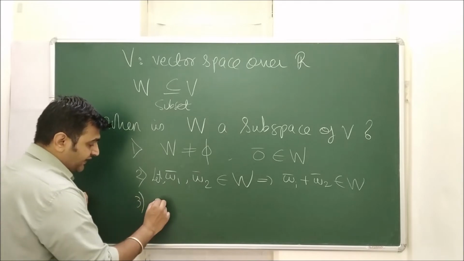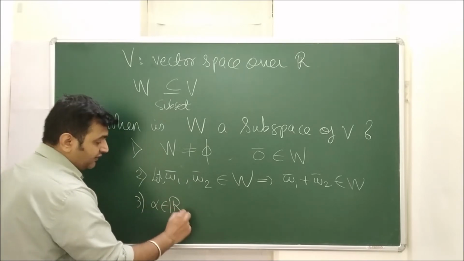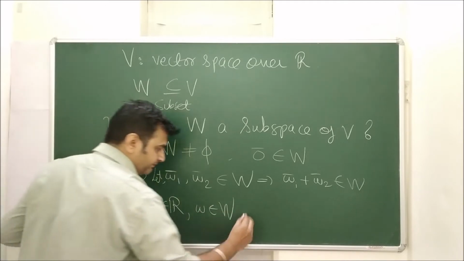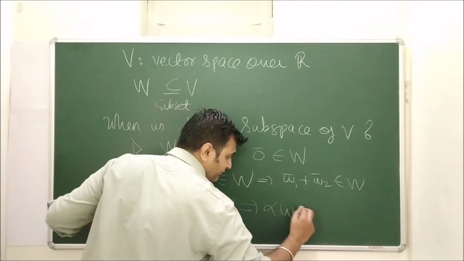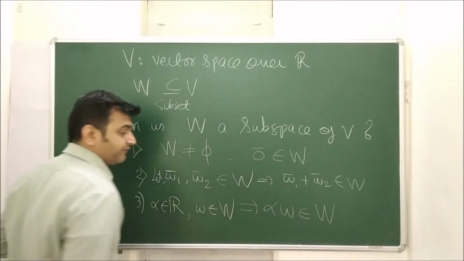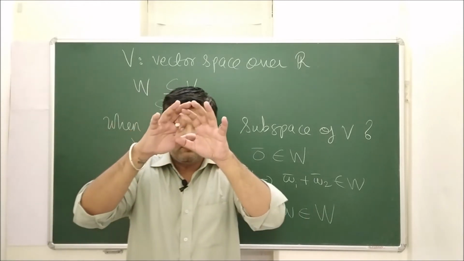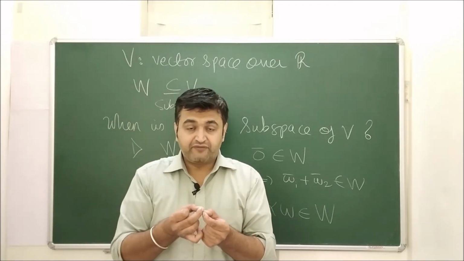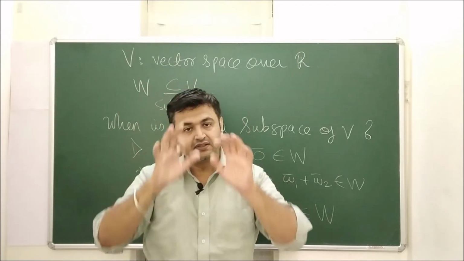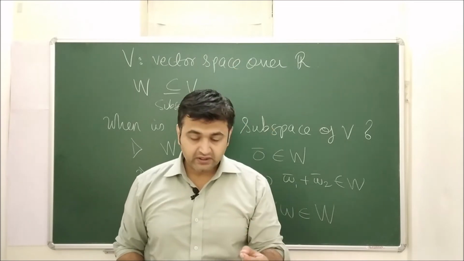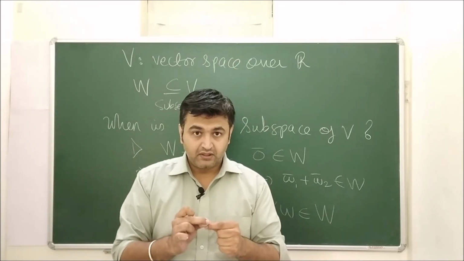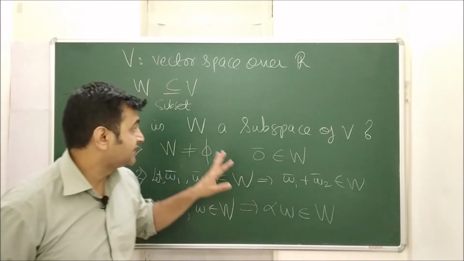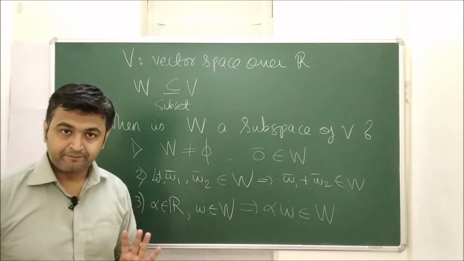The third is, if alpha is from the field, say real numbers, and W is a vector from the subset, then alpha times W should also belong to W. So if you have a subset W, you take two vectors and add them up. If the addition again falls in the same set, very good. You take a vector and a scalar and multiply. If the multiplication also goes into the subset, great. Then that subset forms a subspace.